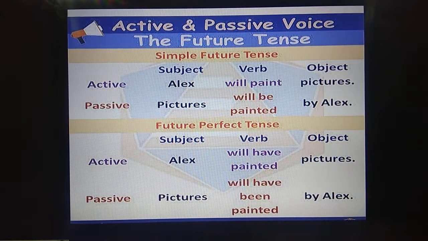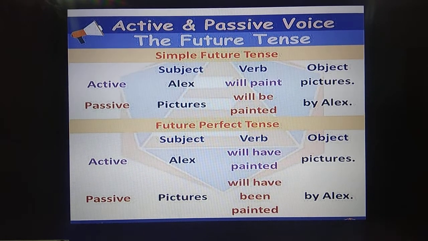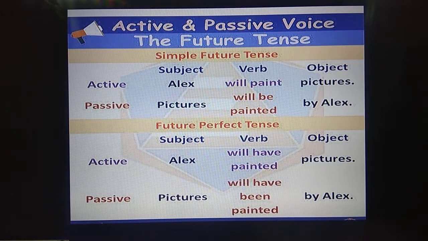So future tense, you can see there, Alex will. So for future tense, what you have to do is will or shall can be used there, plus main verb. So will plus paint. So that is will be used in the tense. For simple future tense, will or shall plus main verb. And how will it be changed? For the passive voice, it will be changed as will or shall plus be.